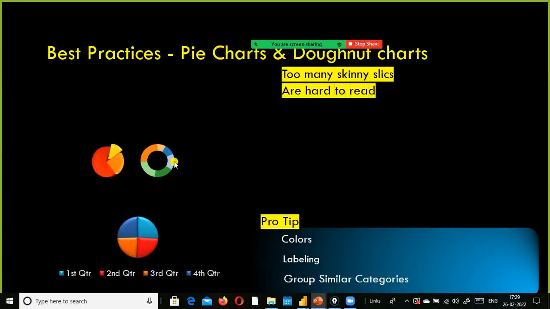Okay? And the other scenario is if all the wedge sizes are equal, right? All the slices are equal in size. In that kind of situation, it is not helpful. So you don't have to use the pie chart or donut chart.